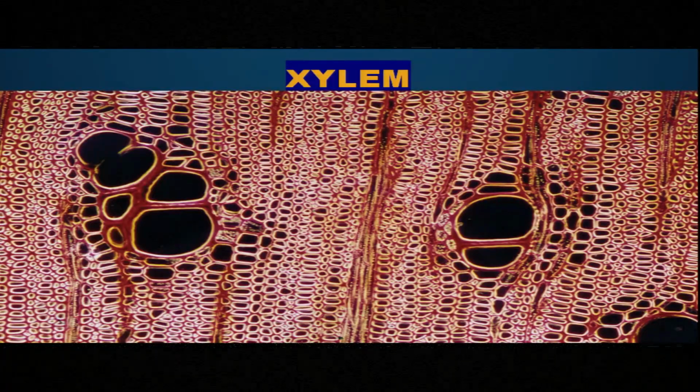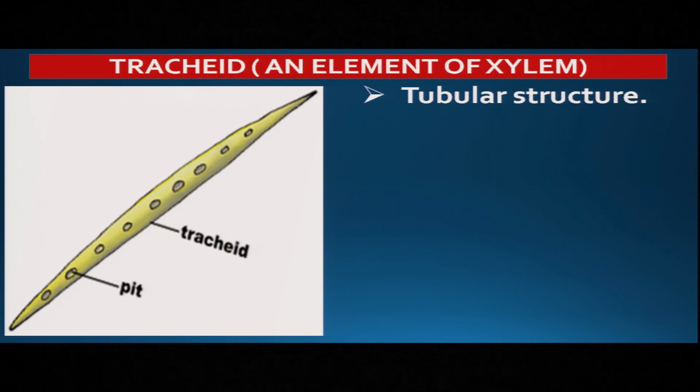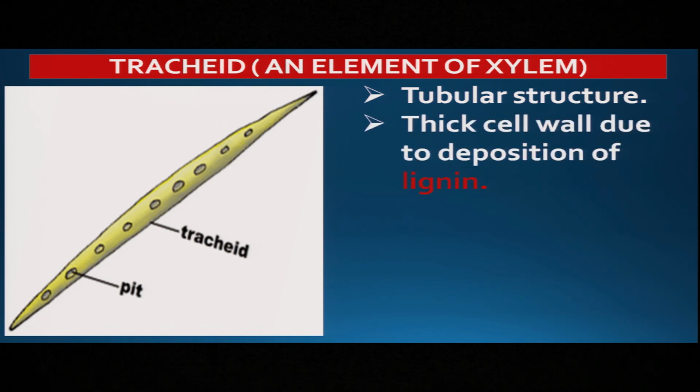Okay. When the xylem is seen under the electron microscope, it is seen in this way. Almost all the cells are dead. So let us find out which are dead and which are living in the xylem tissue. The first element of the xylem is trachea. It is a type of cell, remember. Look at the picture, you can know the characteristics by looking at it. The cell is tubular in structure, but both the ends are pointed. Second, the cell wall is thick due to the deposition of lignin.